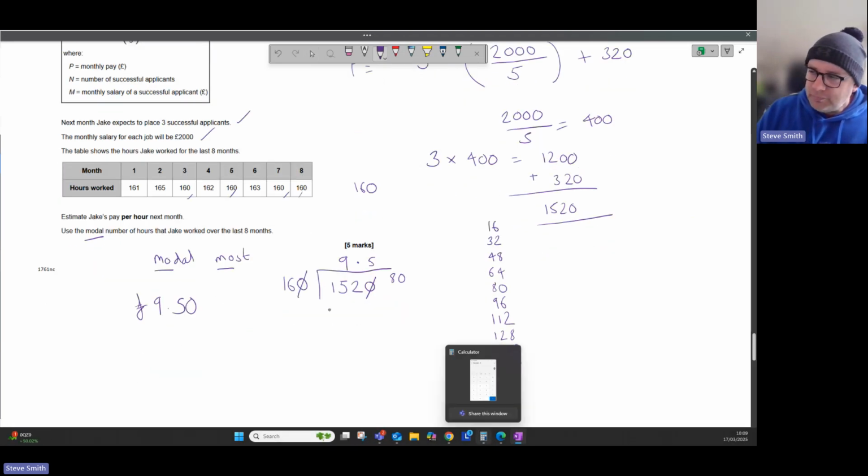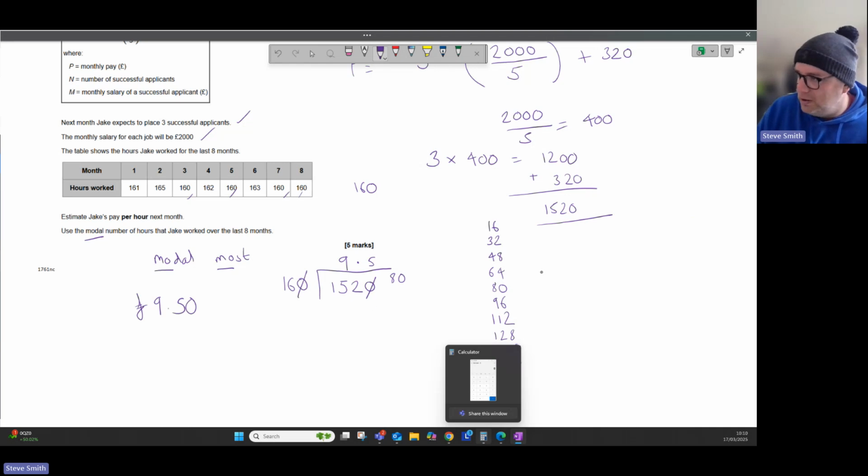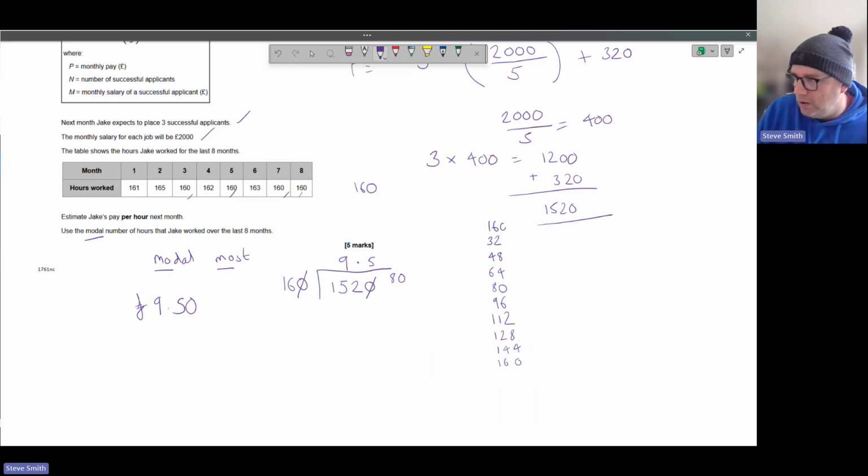However, if you wanted to work it out with just your 16s here, and you got up to that, you know, if you think about it, that's my 160 times table. It's exactly the same, and you get the same answer.